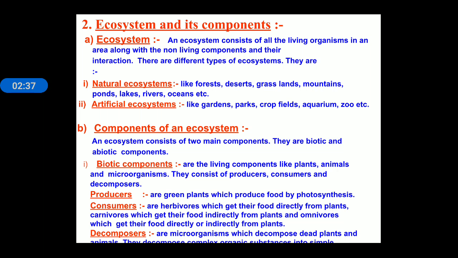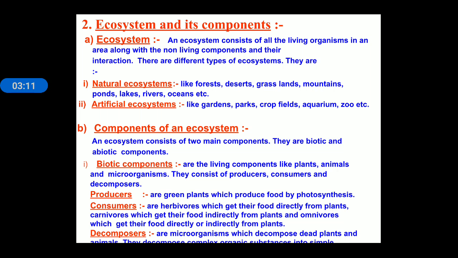Now, components of an ecosystem. An ecosystem consists of two main components: the biotic component and the abiotic component. Biotic components are the living components, for example, plants, animals and microbes. And biotic components can be categorized into three main categories: producers, consumers and decomposers. Producers are the green plants which prepare their food by the process of photosynthesis, and consumers are those organisms which take food from other organisms.